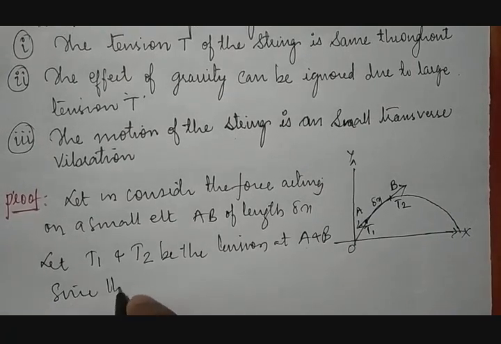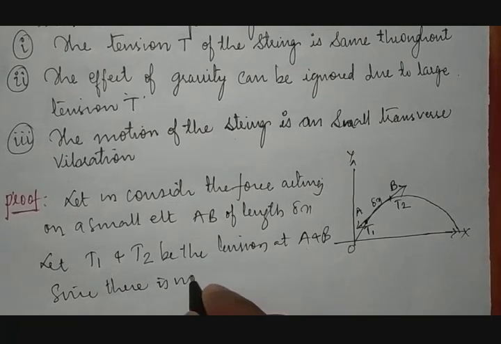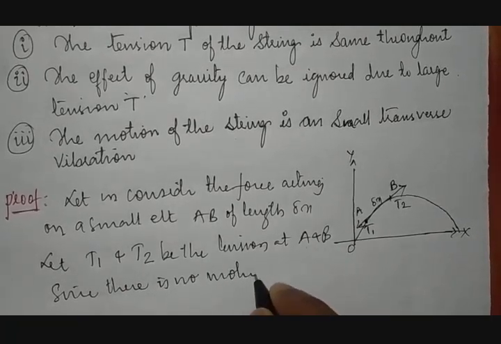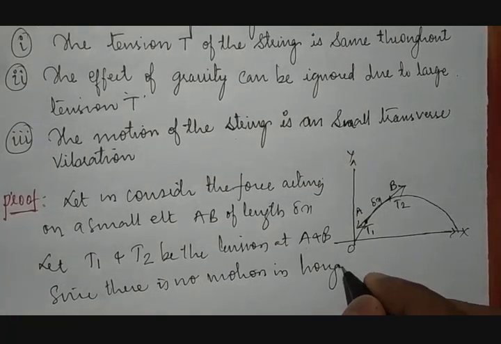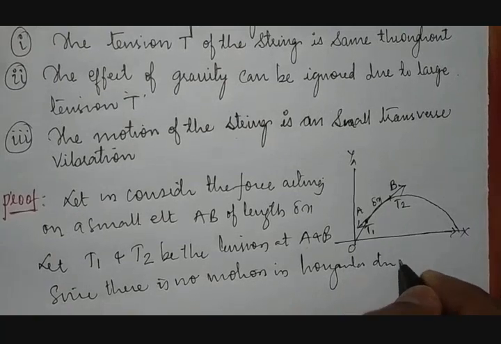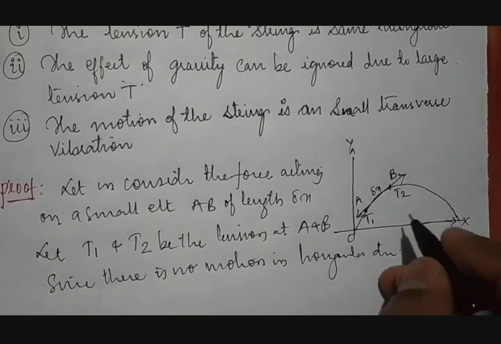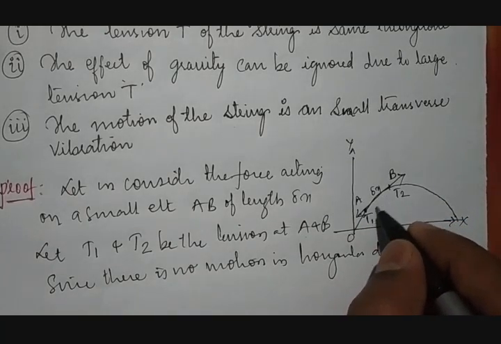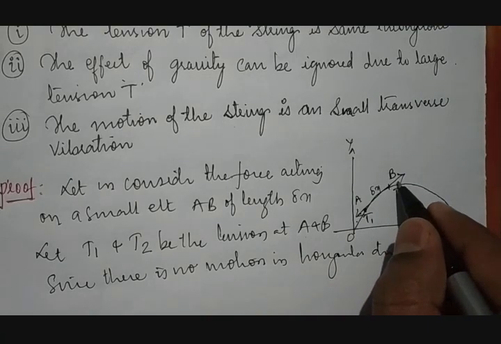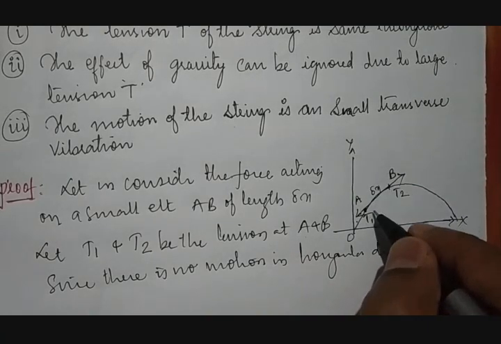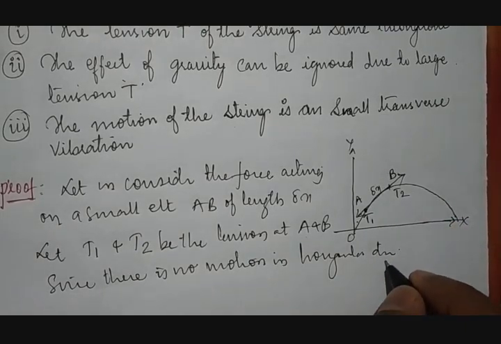Since there is no motion in horizontal direction. Why? What is the reason? This is vertical, this is horizontal. Then horizontally it won't move because it is towards A, T1, towards B, T2. It is stretched between these 2 points. Then there is no question of movement in horizontal direction.